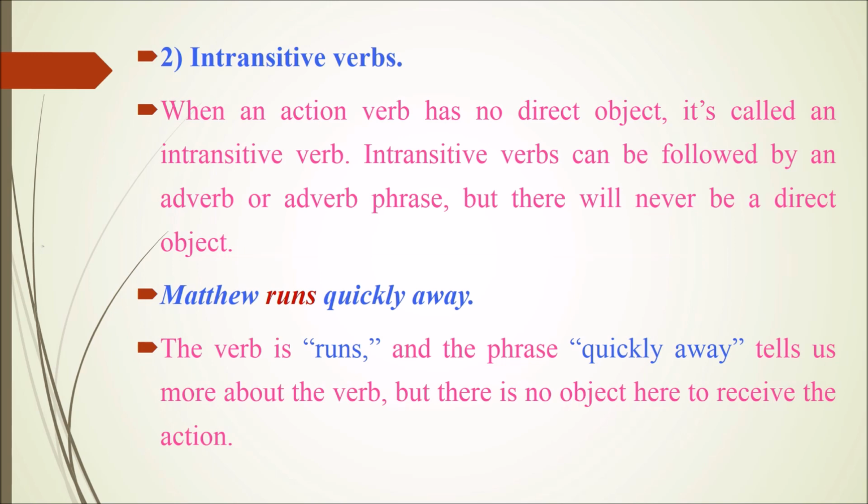Example sentences: Mathav runs quickly away. Here, the verb is runs and the phrase quickly away tells us more about the verb, but there is no object here to receive the action.